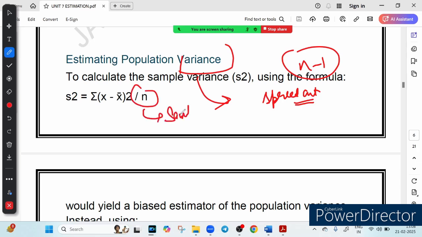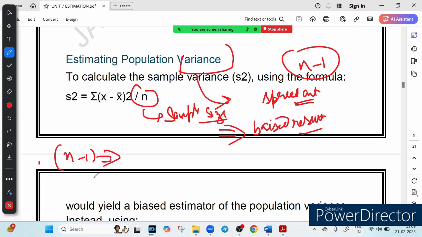We can't just divide by n. Doing so gives us a biased result. If we do so, we will get something called a biased result. So instead, we divide by n minus 1. We divide by n minus 1, making our estimate more accurate.